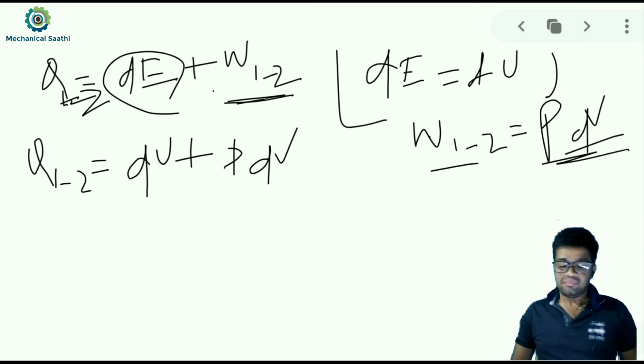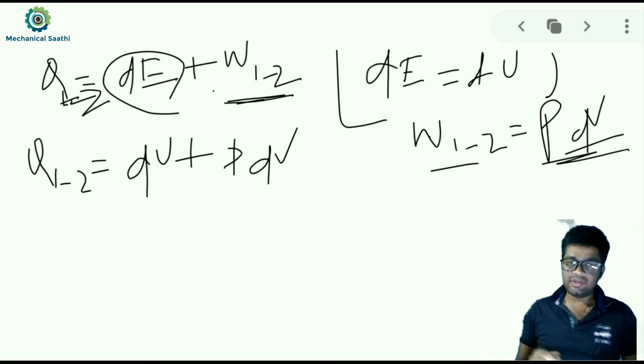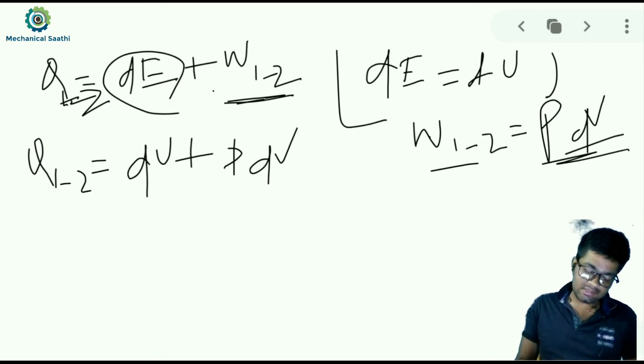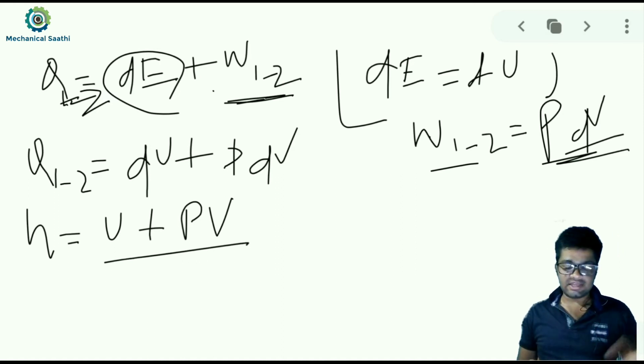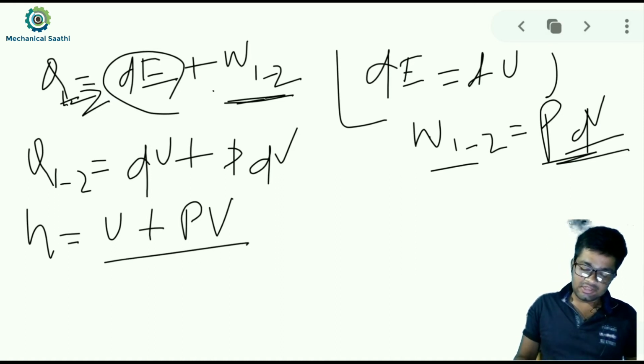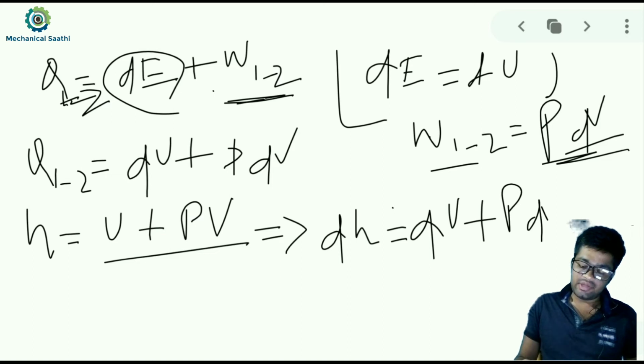Q1 to 2 will be equal to dU plus PdV. And from the enthalpy relation, H we can write as U plus PV. Differentiating it, we can write dH equal to dU plus PdV plus VdP.